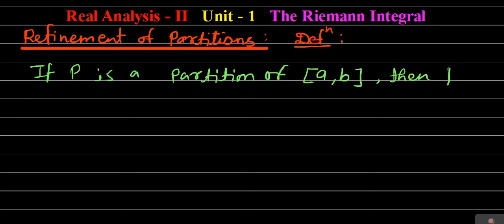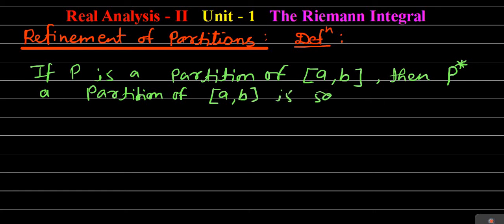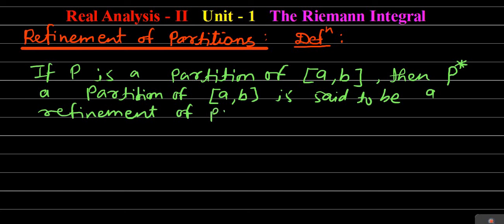Then P star, a partition of closed interval a to b, is said to be a refinement of partition P.